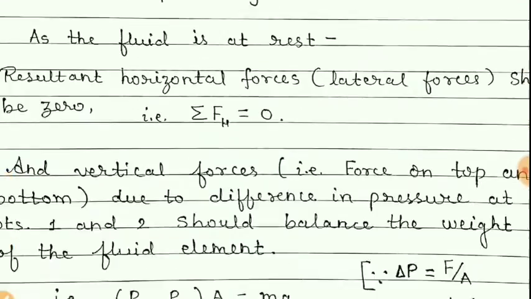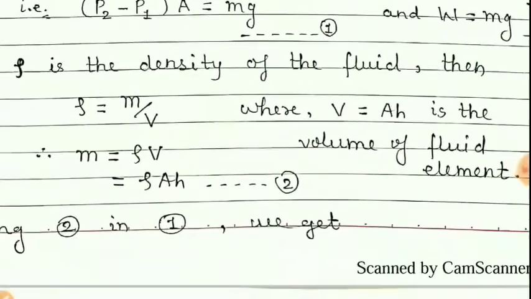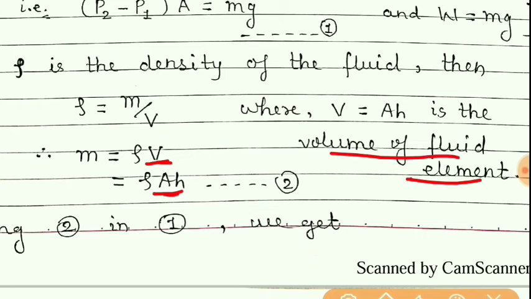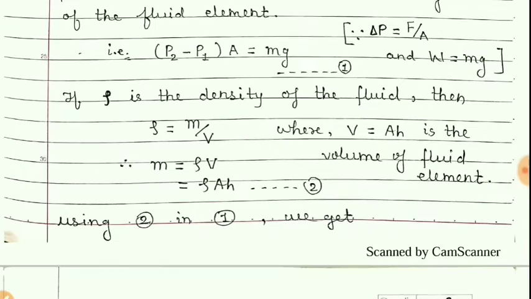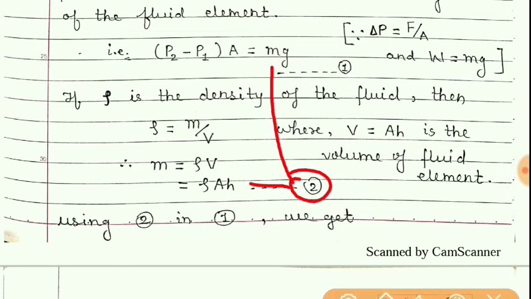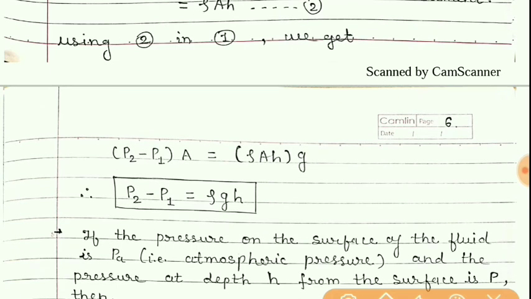That's why I have written here A into h, which is the volume of this fluid element. Let us give this equation number 2. Now using equation number 2 in equation number 1, in place of m we are going to write rho Ah.